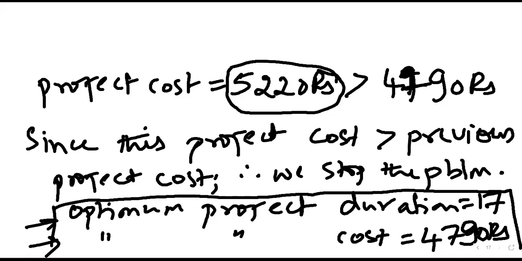Is it necessary to calculate this cycle 2 which you have done? It is better. Sometimes the scheme mentions it. At least 2-3 lines, if we are just mentioning that the project cost is higher than the previous project cost, that statement is not accurate. But it is better you write whatever you know.